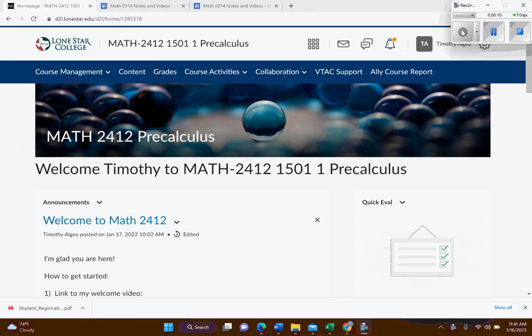And I just wanted to go over where you could find everything and what the expectations will be for the course and so on. This is the home of our D2L page. You'll have two of these in D2L, but you'll want to pick the one that has the section number 1501.